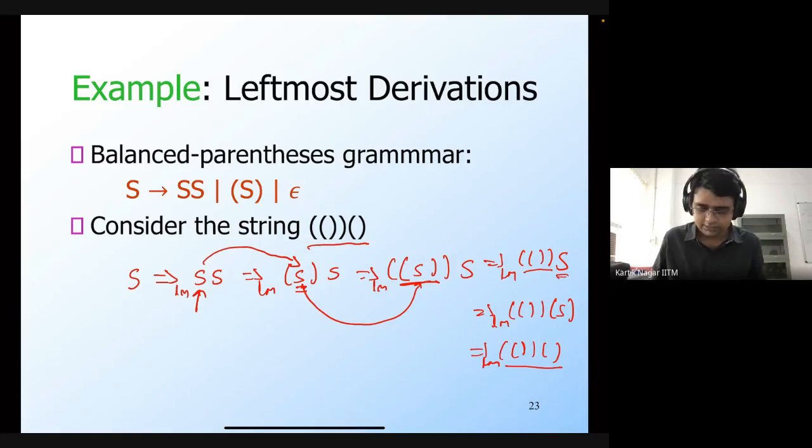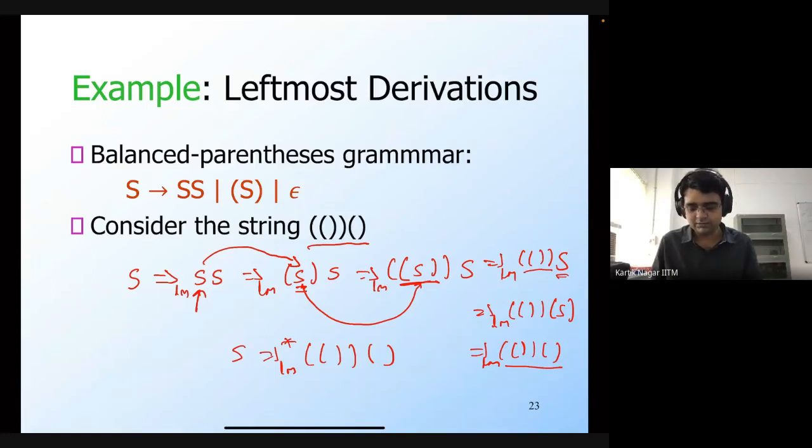I can also use this notion of iterated leftmost derivations to say that using a sequence of leftmost derivations, I can derive this string beginning from S. Remember that for a string to be present in the language of the grammar, there must exist some derivation of that string beginning from the start symbol. It need not necessarily be the leftmost derivation.